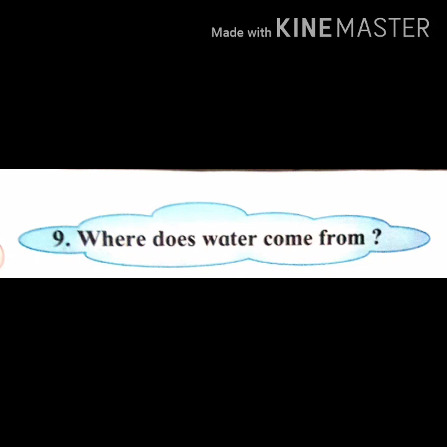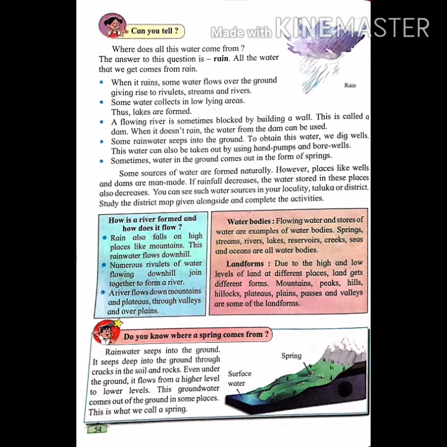I have explained to you how a river is formed. Also explained water bodies and landforms. In lesson 9, where does water come from? Children, do you know where a spring comes from?